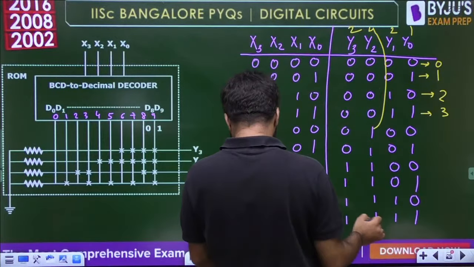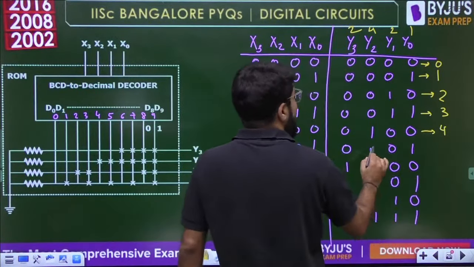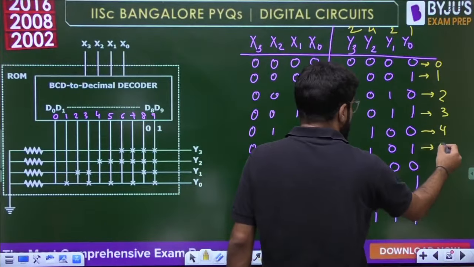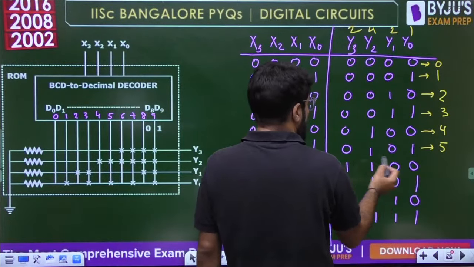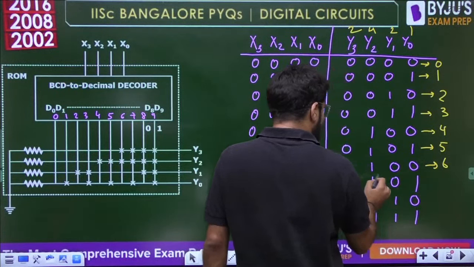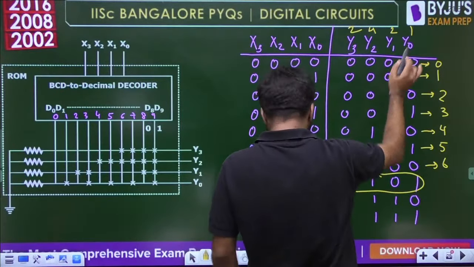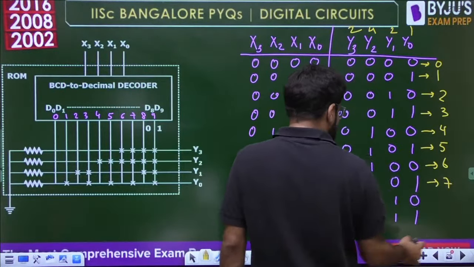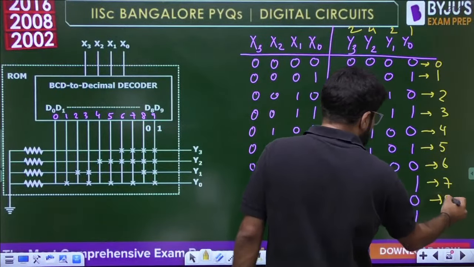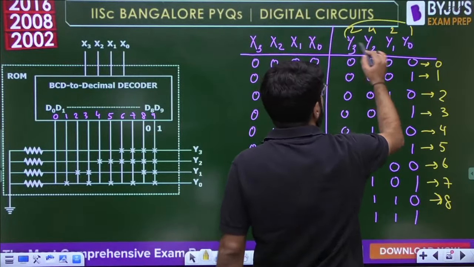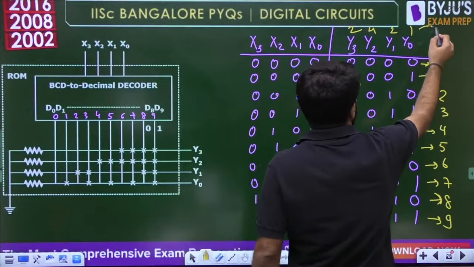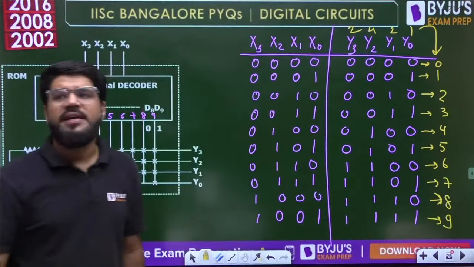Okay, this corresponds to 4. Then these two mean 4 plus 1, that is 5. 1100: 11 means 2 plus 4, that is 6. Correct so far. 1101: 2 plus 4 plus 1, that is 7. 1110: 2 plus 4 plus 2, that is 8. All 1s: 2 plus 4 plus 2 plus 1, and that is nothing but 9. So as per the 2421 code system, it is completely matching.